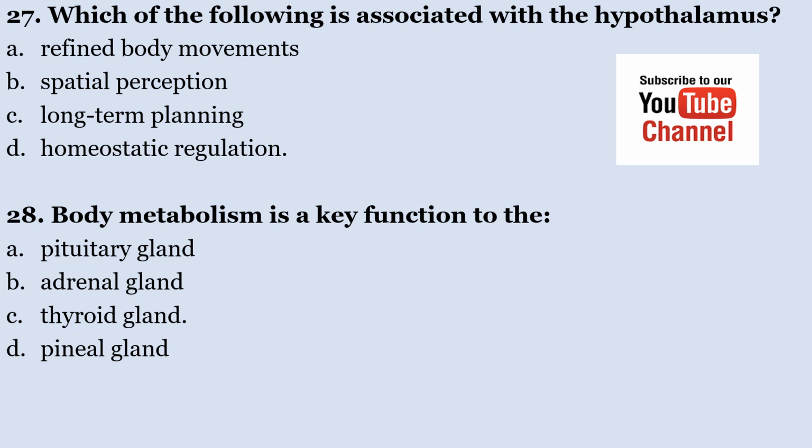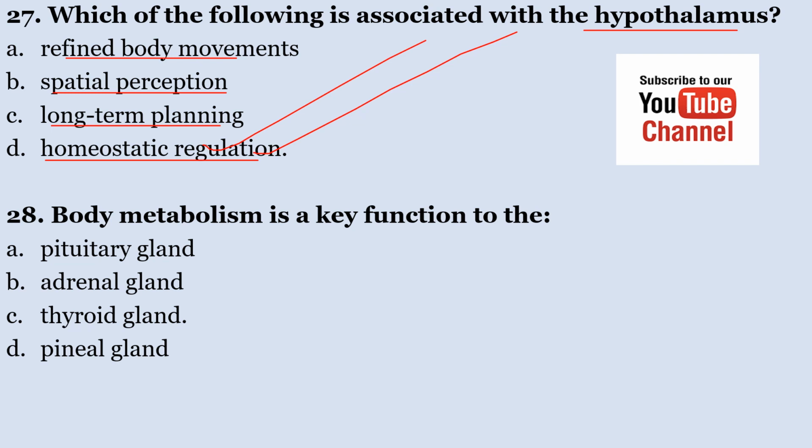Which of the following is associated with the hypothalamus? A. Refined body movements. B. Spatial perception. C. Long-term planning. D. Homeostatic regulation. The correct answer here is homeostatic regulation. Remember, the hypothalamus is responsible for maintaining homeostatic regulation within the body.